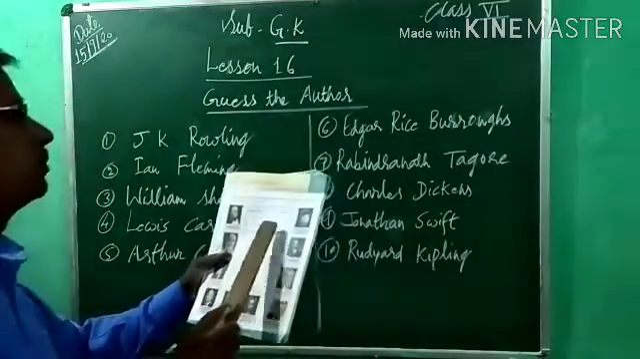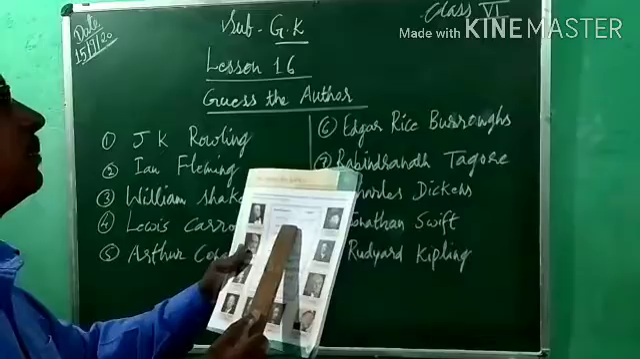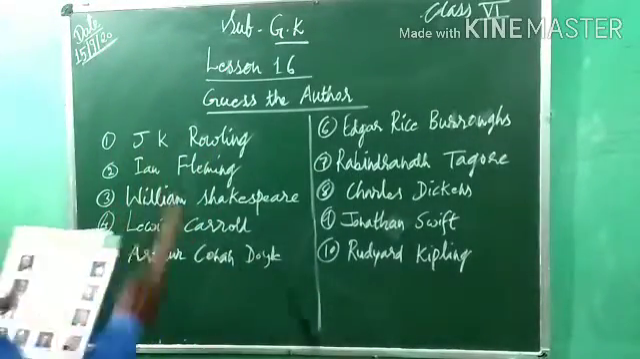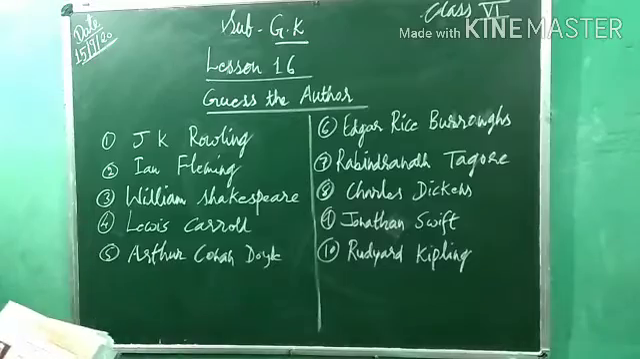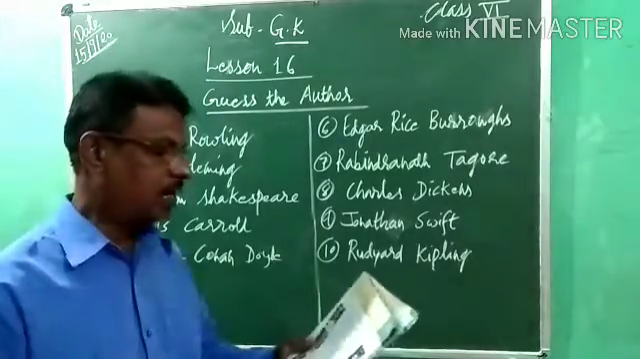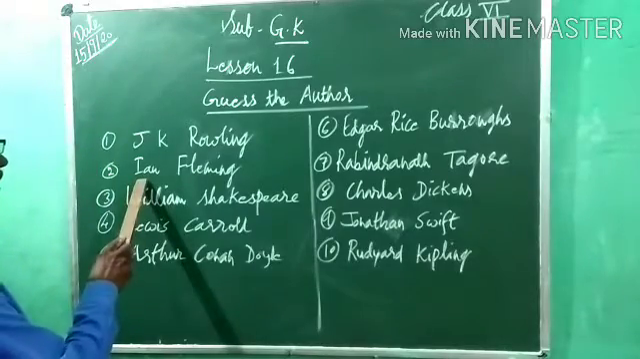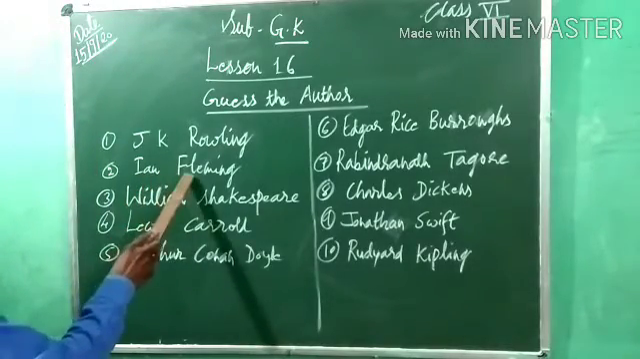Harry Potter. Who is the author of Harry Potter? J.K. Rowling. So first one is J.K. Rowling. You have to write that one. And second, James Bond. Who is the author of James Bond? Ian Fleming.